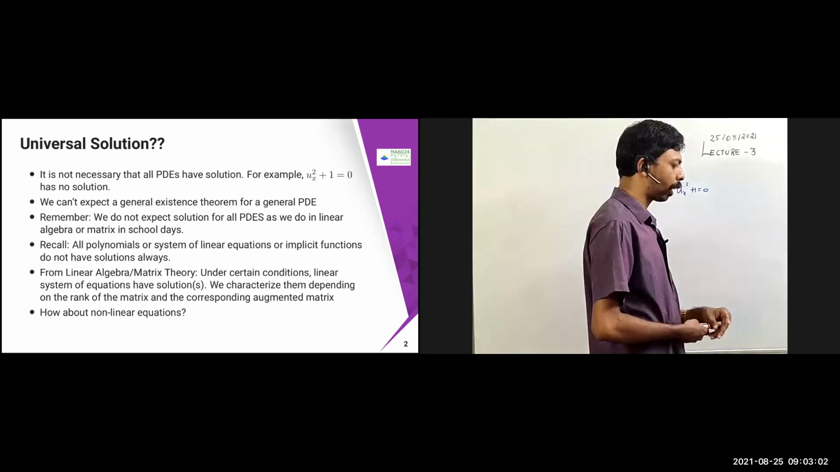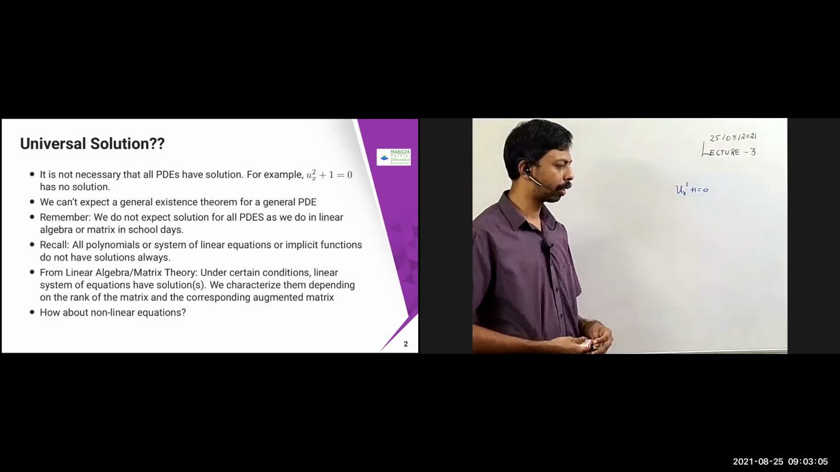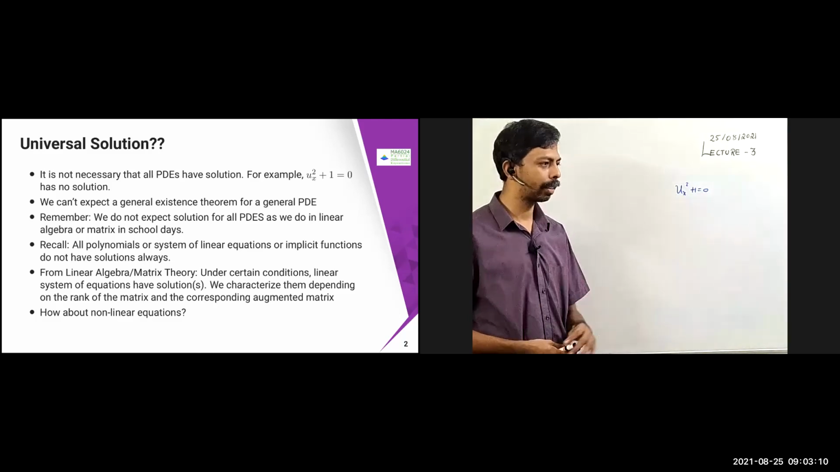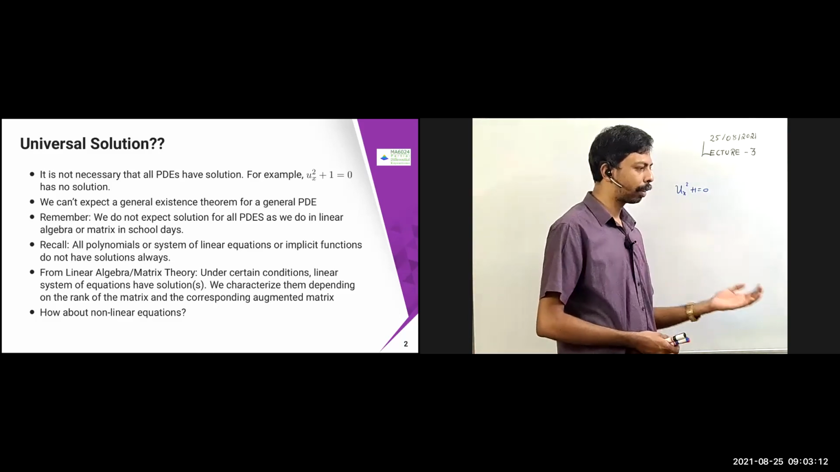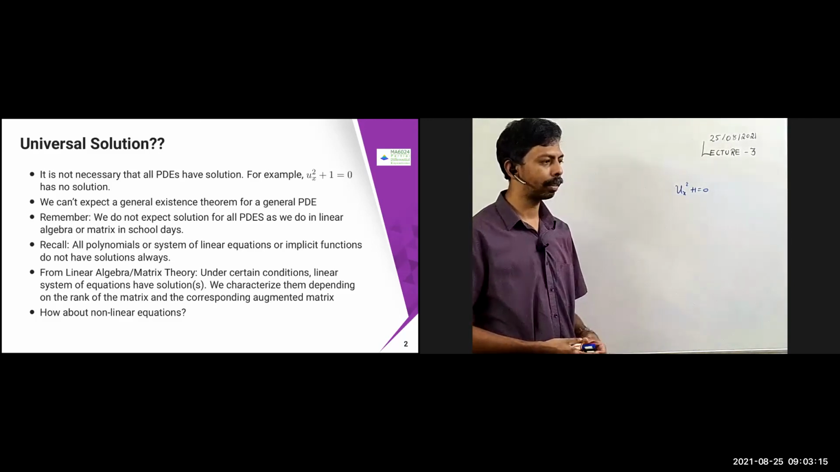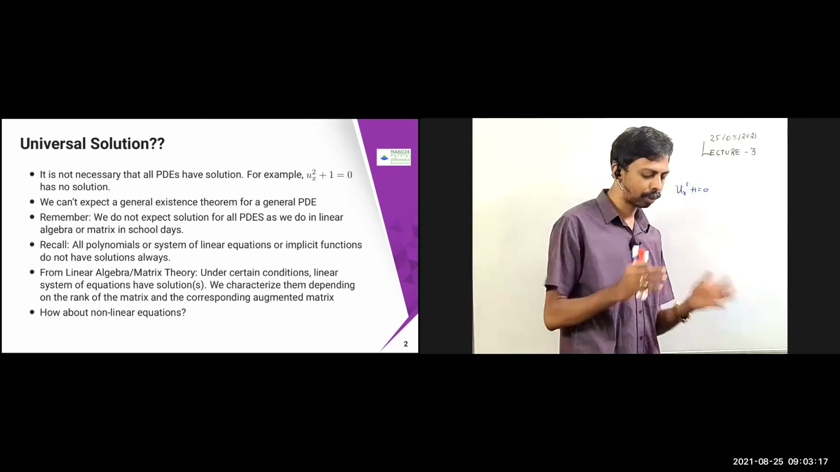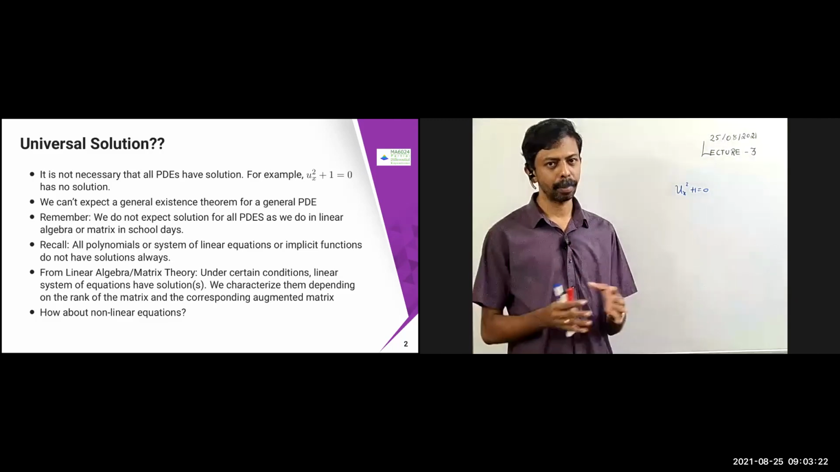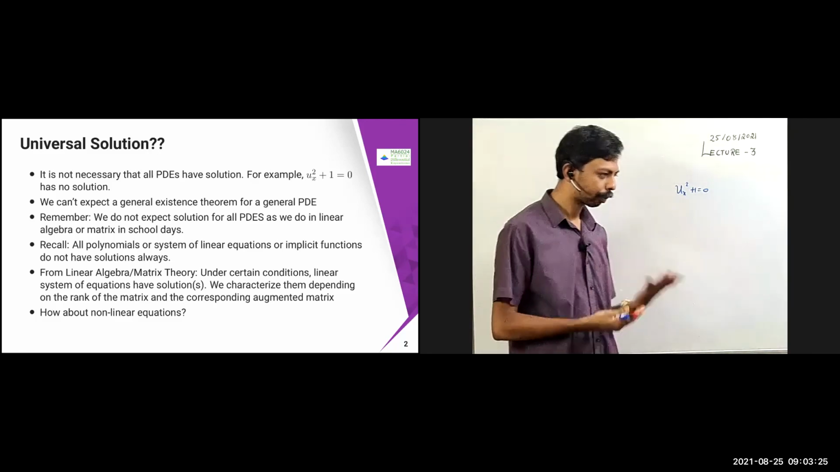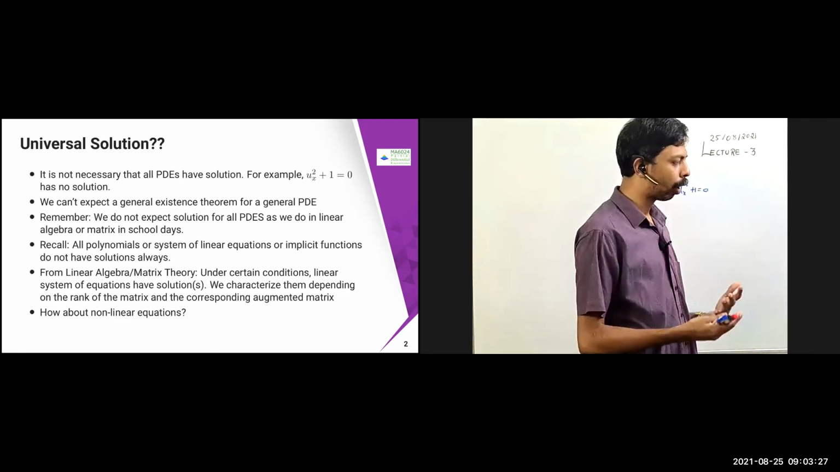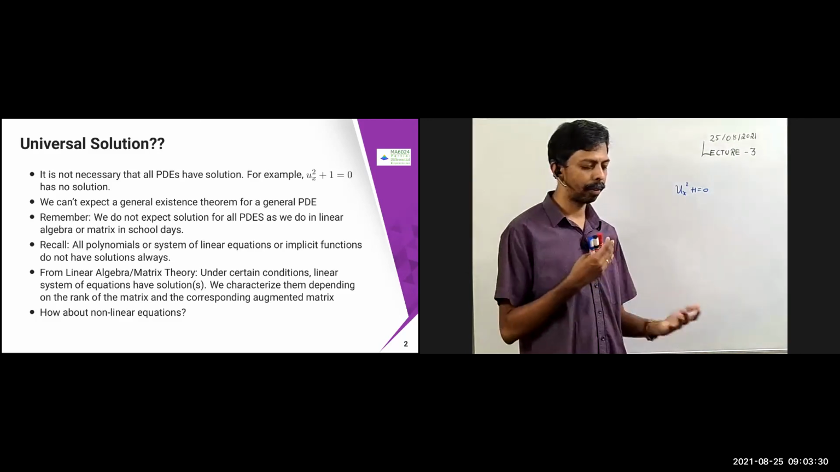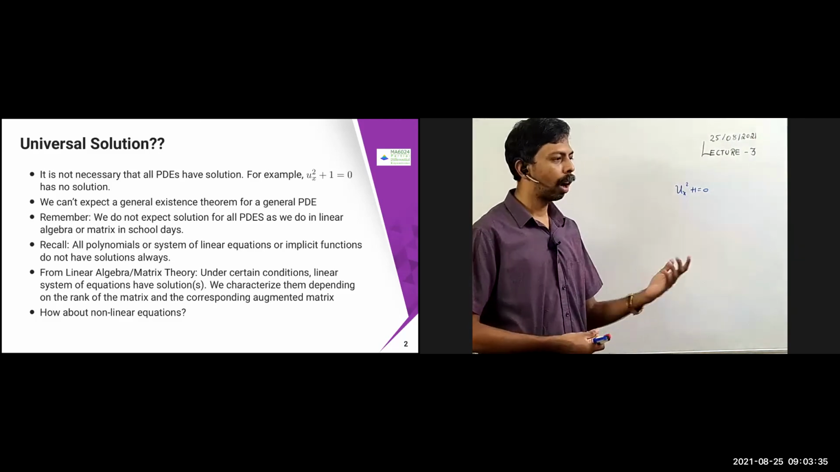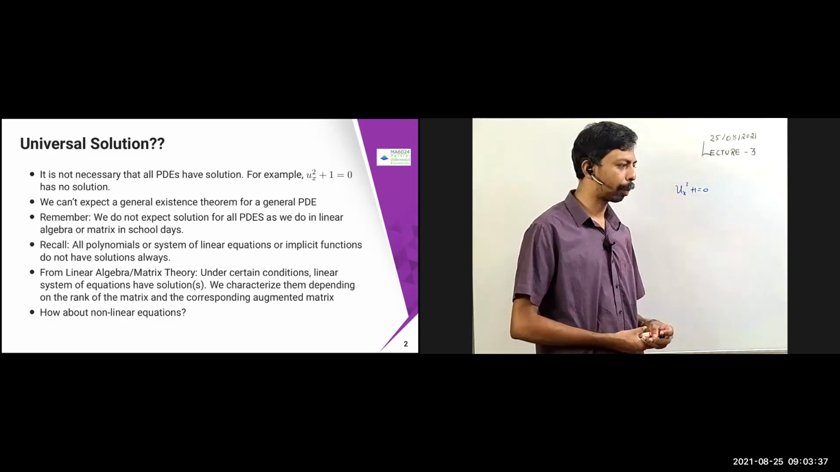Something similar to that: polynomials, systems of linear equations or implicit functions, all these things do not have a solution always, because according to certain conditions, it may have a solution. For example, in a simple problem like linear algebra or matrix theory, you can see that certain conditions, like the rank of the augmented matrix and the rank of the matrix being equal or not equal, determine how the solutions vary. You may have infinite solutions, no solutions or a unique solution. All these things vary depending on the rank of the matrix.